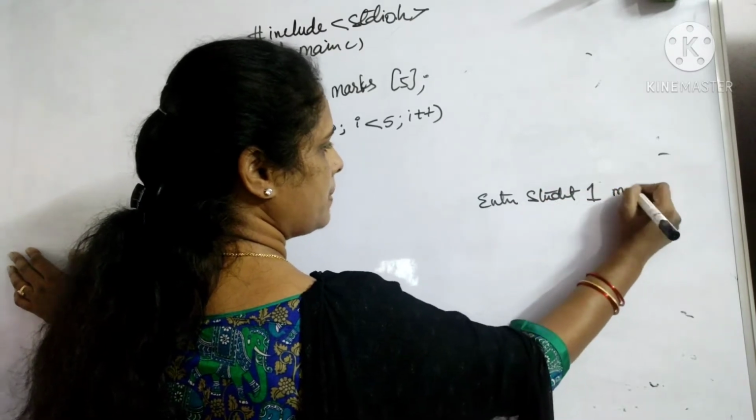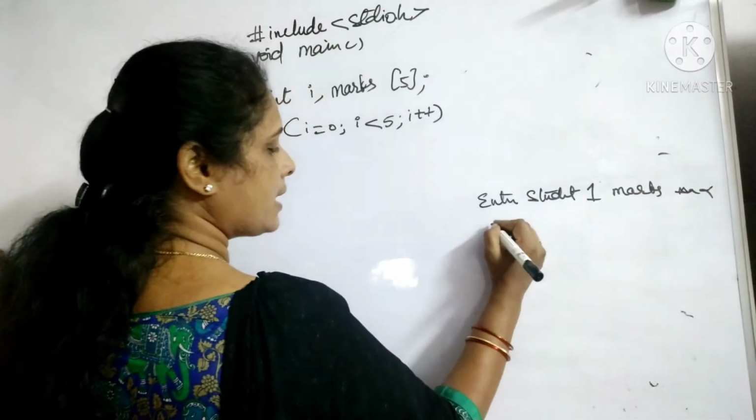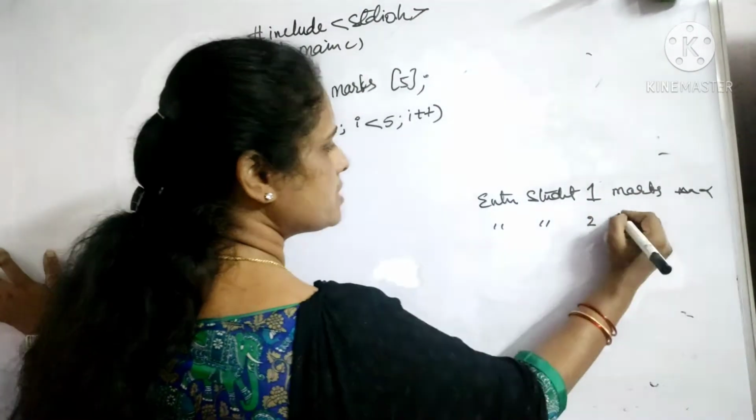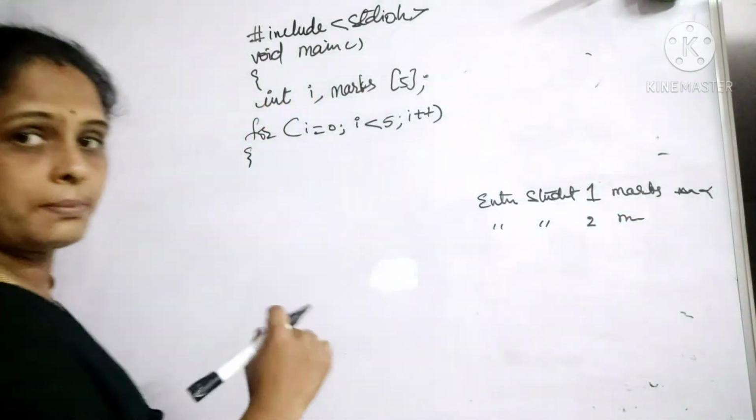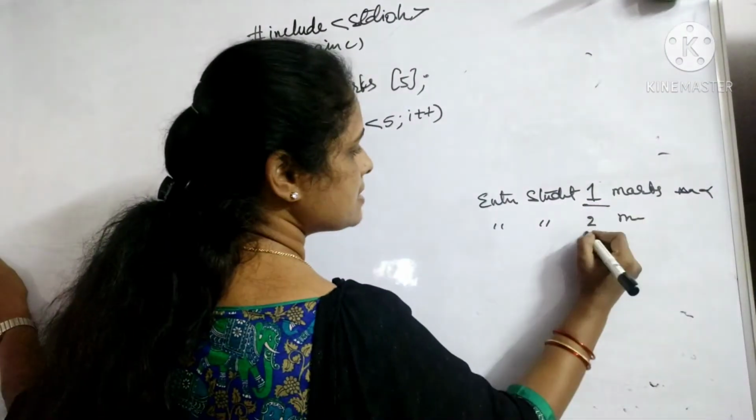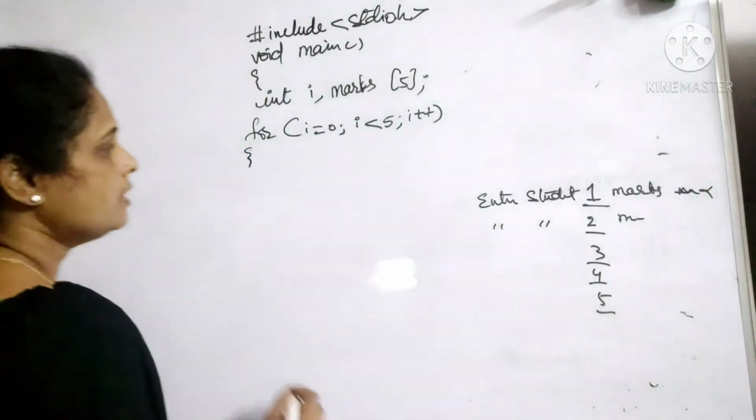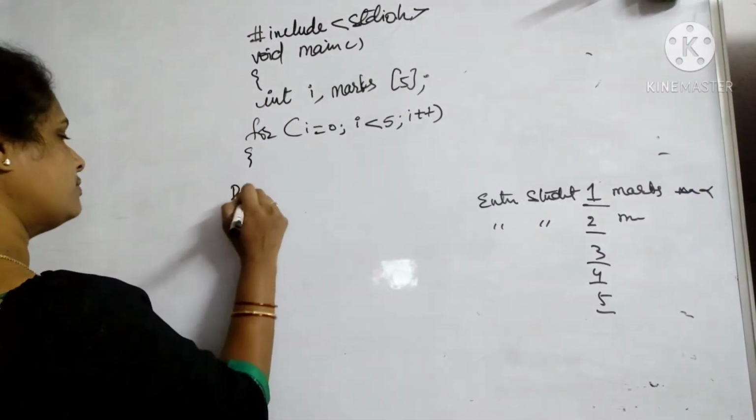student 1 marks, right? Then I would enter some marks. Fine. Again I need to ask it enter student 2 marks, enter student 3 marks. I want my output to be like that. So if you see here, this is continuously changing here, 1 2 3 4 5. Okay. So printf